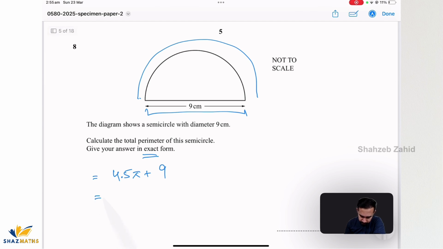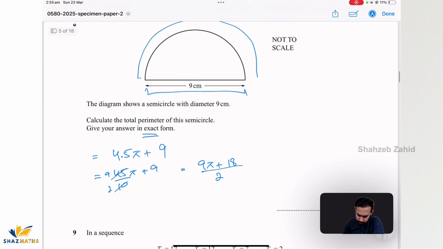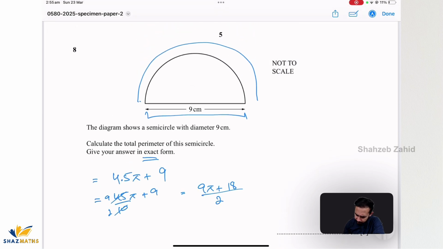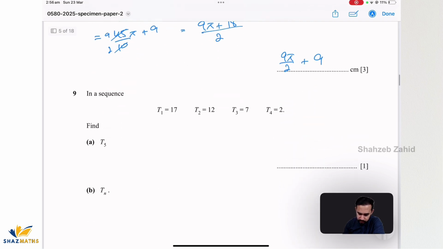Okay, I'm just gonna simplify it further. So 45 over 10 times pi plus 9, which is 5 times 9 and 5 times 2, and that is taking the LCM further, 9 pi plus 18 whole divided by 2. So either you can say 9 pi by 2 plus 9, or you can write down this one as well. Okay, so final answer is this: 9 pi by 2 plus 9 centimeters.